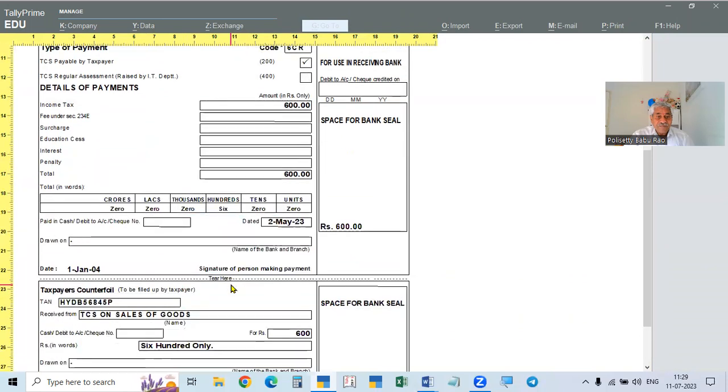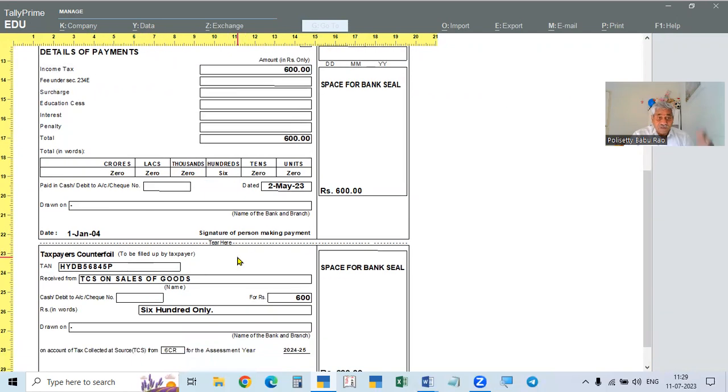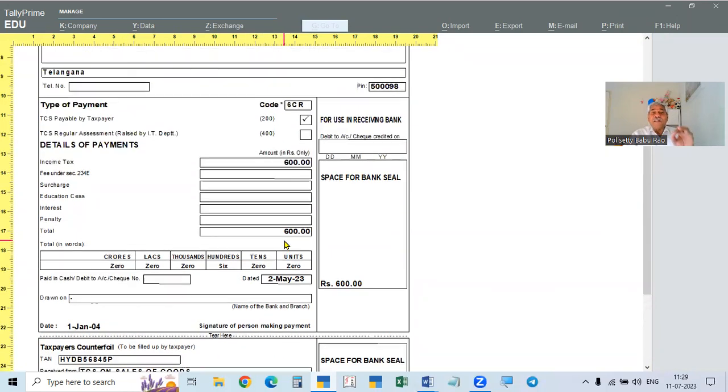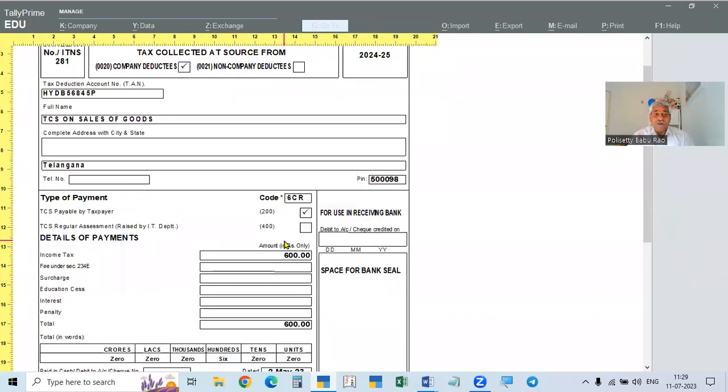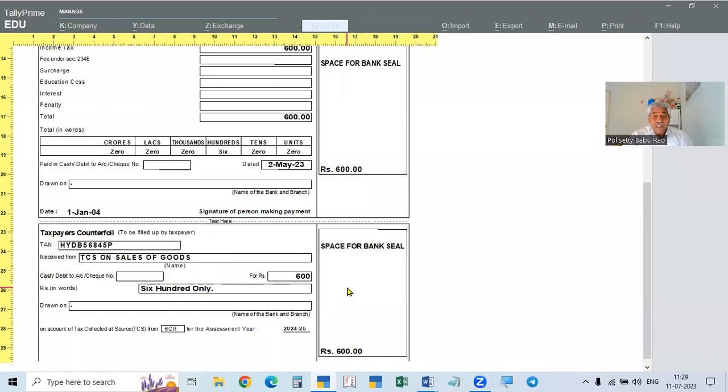So here, the date is 2nd May, and we can give the cheque number, date, and bank. We have to take the printout, enter the cheque number, date, and bank, and the person has to sign and pay in the bank. So that is why we have to make it. After making the payment, this is the counterfoil for us. They will put a stamp.